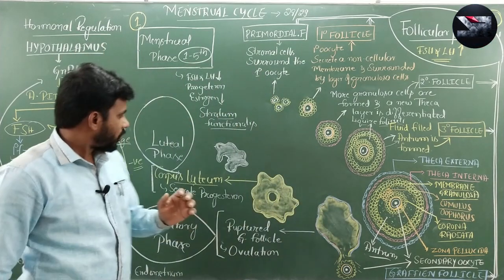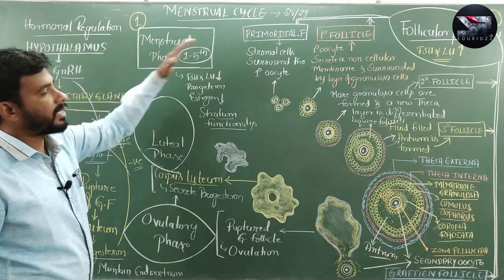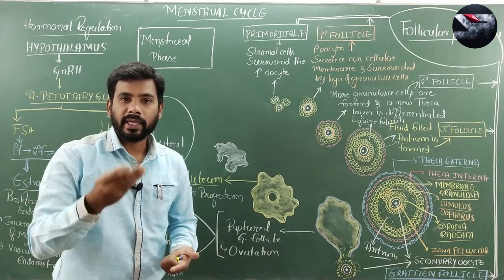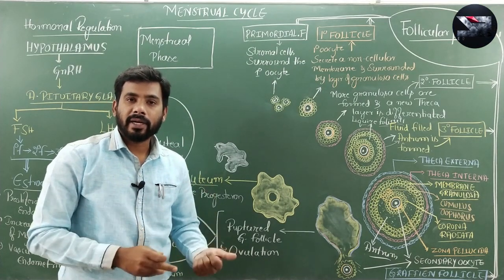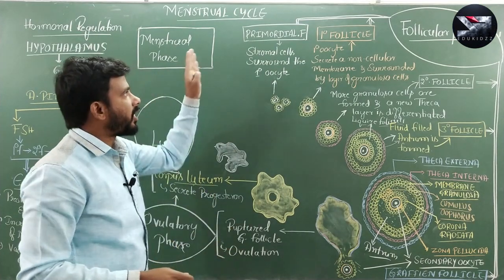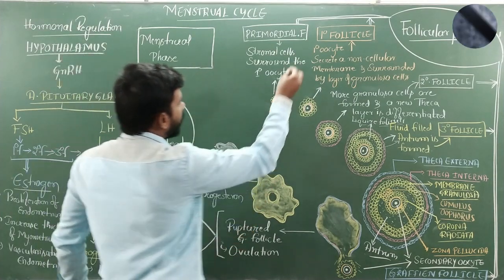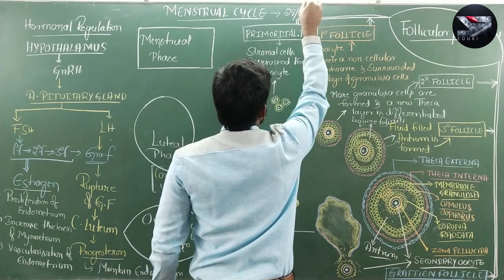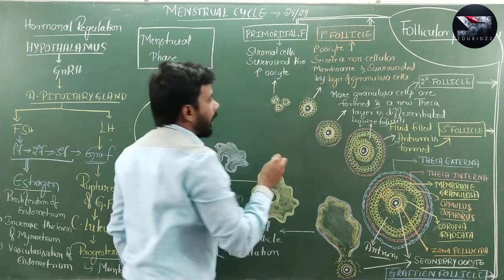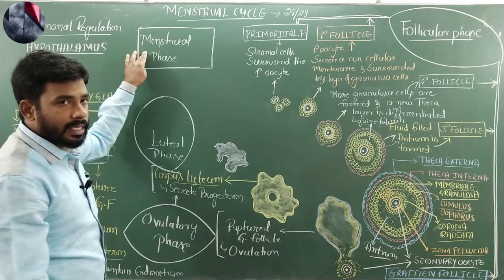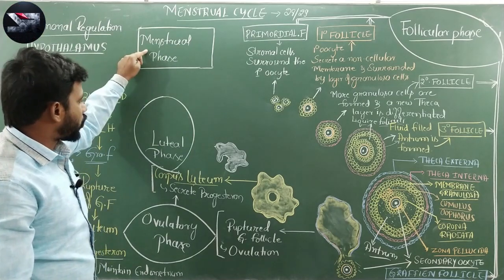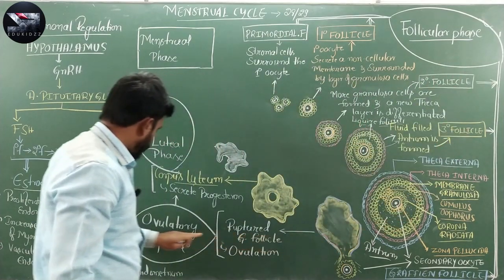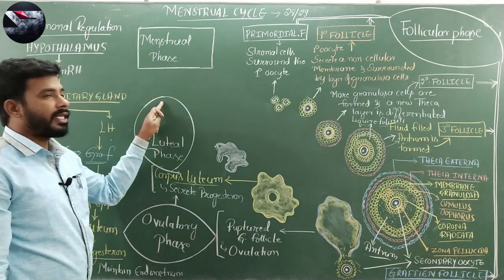Now, let us move on to the menstrual cycle. Menstrual cycles are the cyclical events that occur in the female reproductive tract of primate mammals. Here, when it comes to human beings, the menstrual cycle occurs approximately every 28 to 29 days, and it has the following stages. First the menstrual phase, followed by the follicular phase, which is followed by the ovulatory phase, and finally the luteal phase.